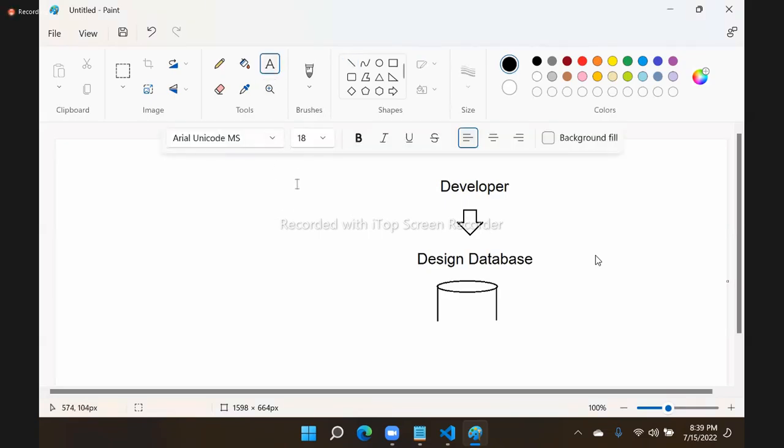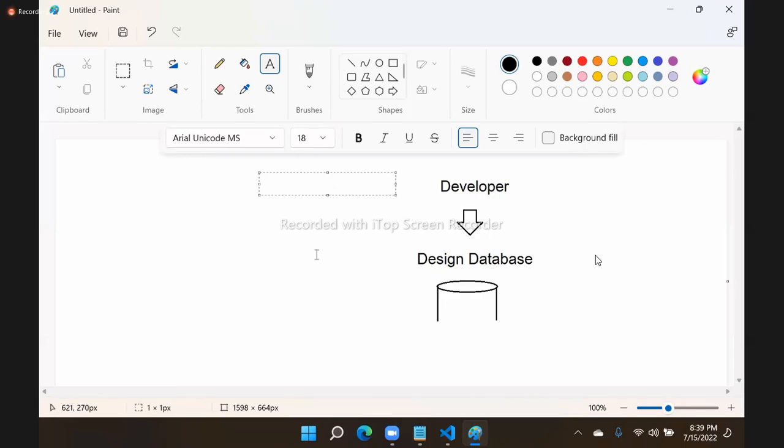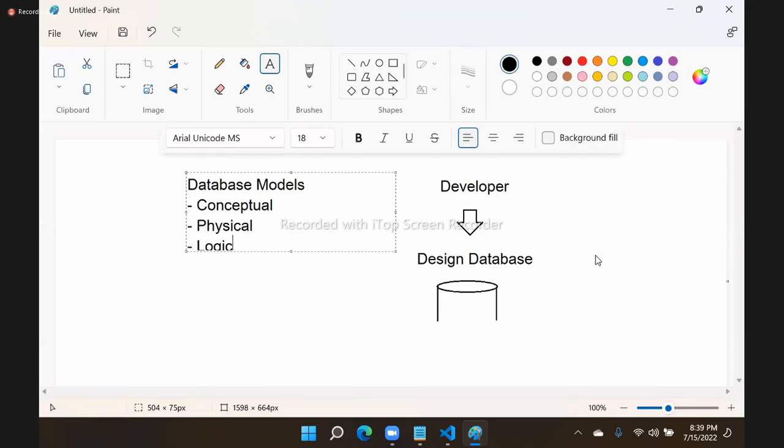So the reference for a developer for designing a database is, generally, we call them database models. These are the references given to a developer to design a database. And what are the models? We have conceptual model, physical model, logical model, entity model.